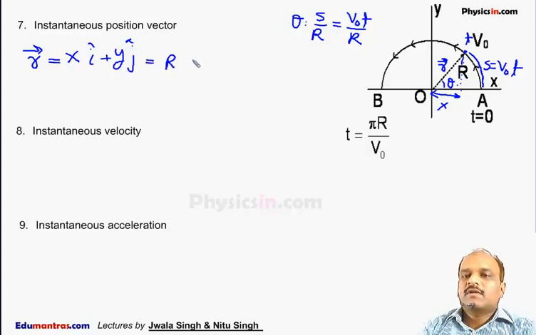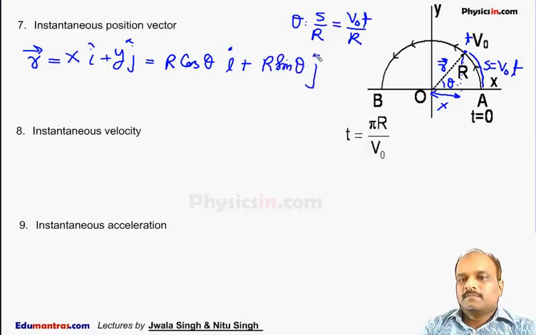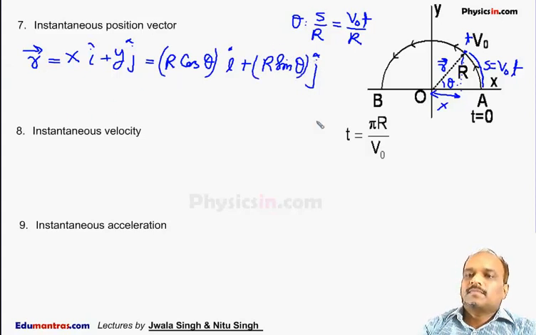It is r cos theta i cap plus r sin theta j cap, where theta is v naught t by r. So this is the instantaneous position vector of the particle at any time t.